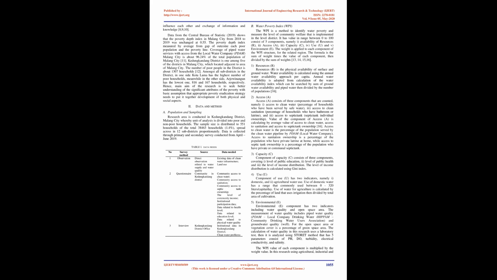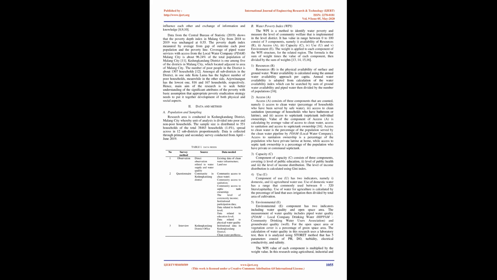B. Water Poverty Index, WPI. The WPI is a method to identify water poverty and measure the level of community welfare, implemented at the district level. It has a value in the range between 0 to 100 and consists of 5 components, namely 1. Availability of resources, R. 2. Access, A. 3.